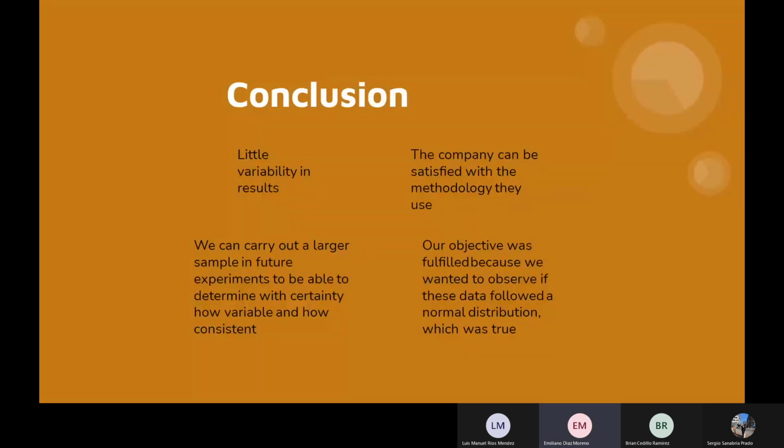In conclusion, we have little variability in the results, and the company can be satisfied with the methodology they use. In contrast, we can carry out a larger sample in field experiments, so we can be able to determine with certainty how variable and how consistent the results are. And our objective was fulfilled because we wanted to observe if this data follows a normal distribution, which was true.